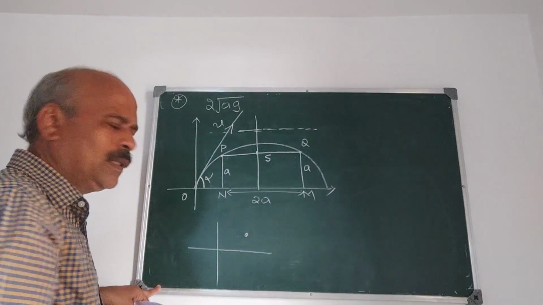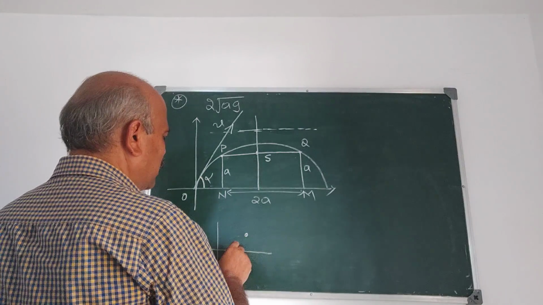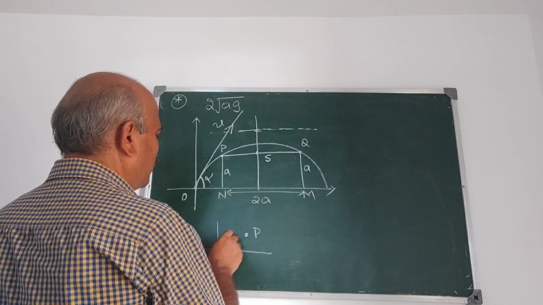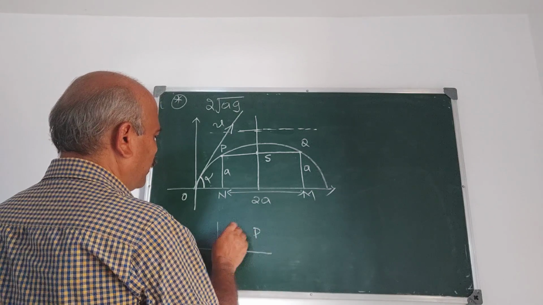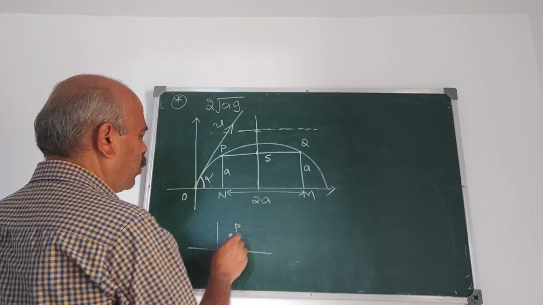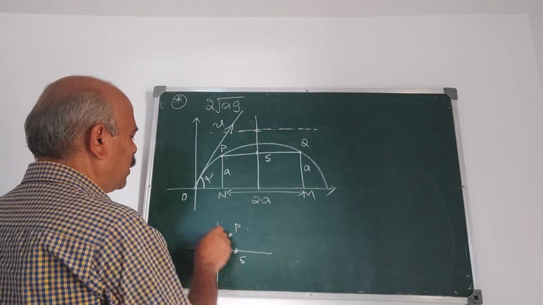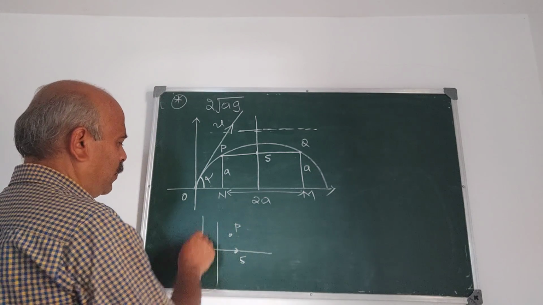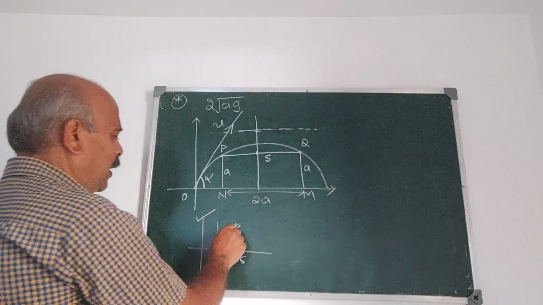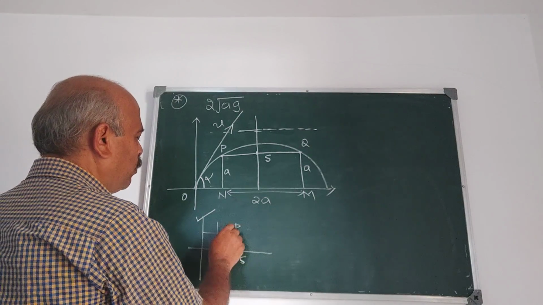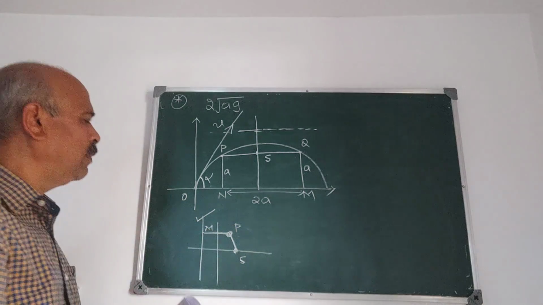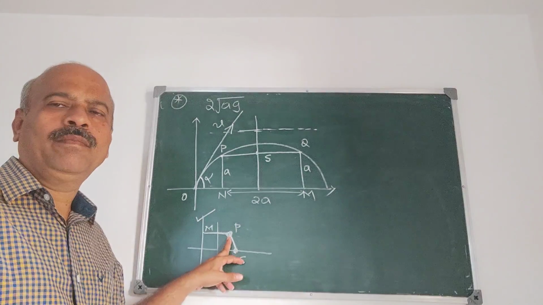Parabola is a conic section in which the distance of a point from a fixed point and from a fixed line is always the same. Suppose this is the moving point, this is the fixed point and this is the fixed line. Fixed line is called directrix, fixed point is called focus. If this point moves such that SP and PM are always equal, then we get a parabola.